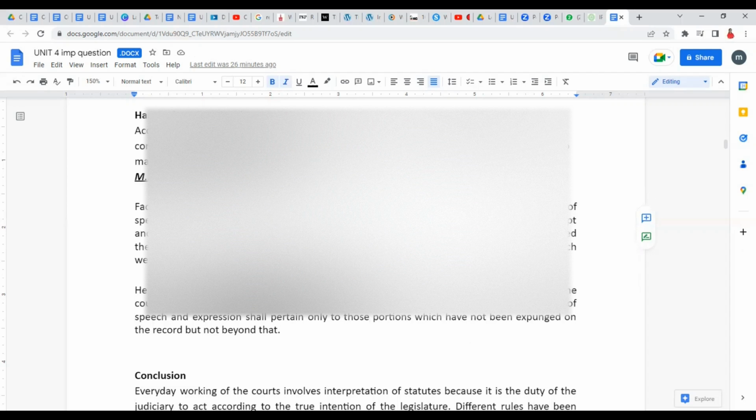So there was a conflict between these two provisions. One is giving you freedom of speech and expression, another is giving Parliament the privilege. So which one should prevail? There was a conflict between the two, so the court had to apply harmonious construction. The court had to interpret it in such a way that both the provisions can remain under the Constitution.